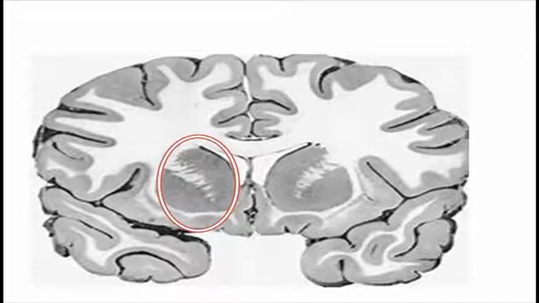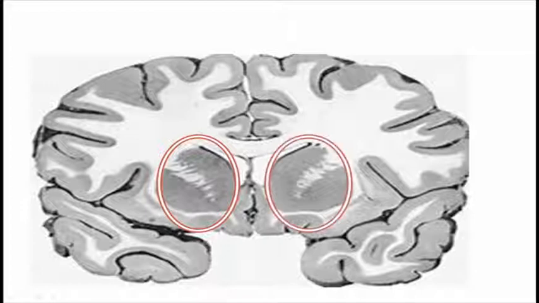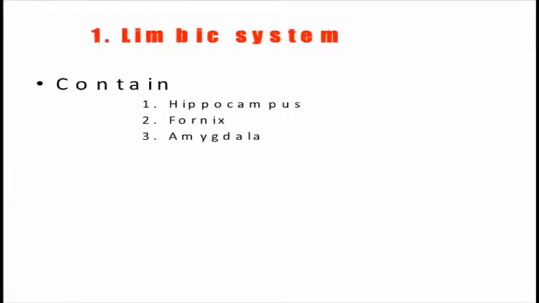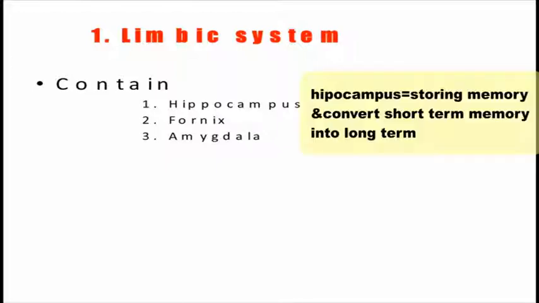This is the upper structure, the prosencephalon or forebrain, and deep to the forebrain we find the diencephalon. The limbic system is a group of structures made up of the hippocampus, fornix, and amygdala.